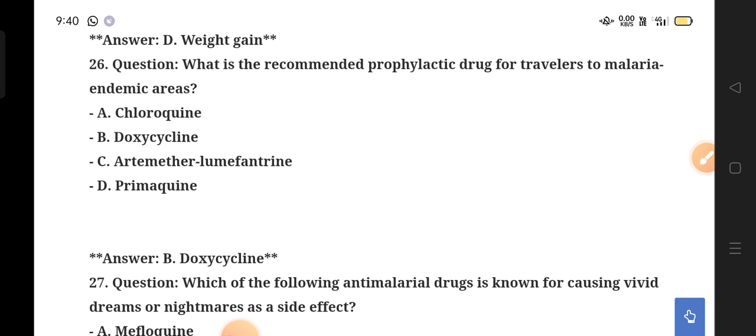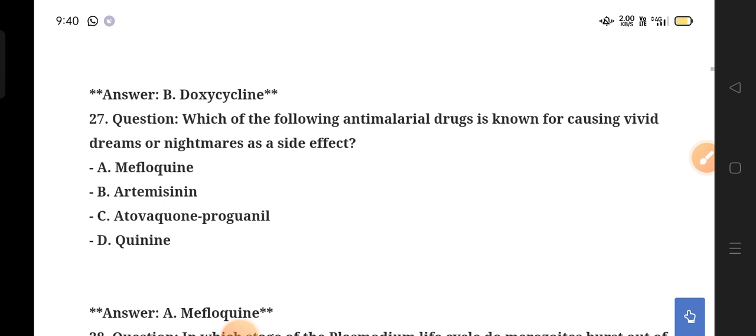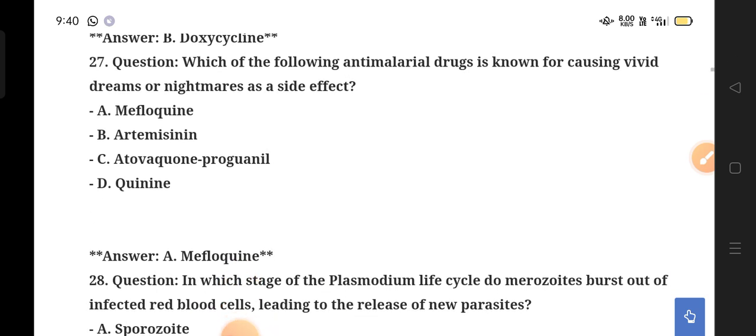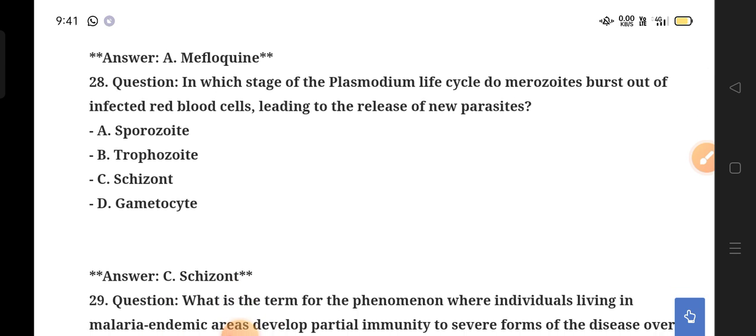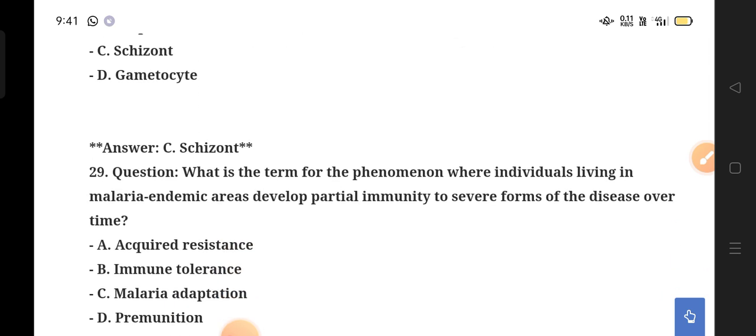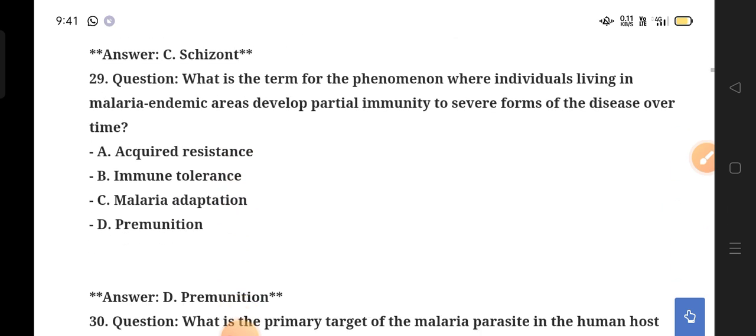What is the recommended prophylactic drug for travelers to malaria endemic areas? Option B. Which of the following anti-malarial drugs is known for causing vivid dreams and nightmares as a side effect? Option B, mefloquine. In which stage of the Plasmodium cycle do merozoites burst out of the infected red blood cells, leading to the release of new parasites? Schizont. Option C.